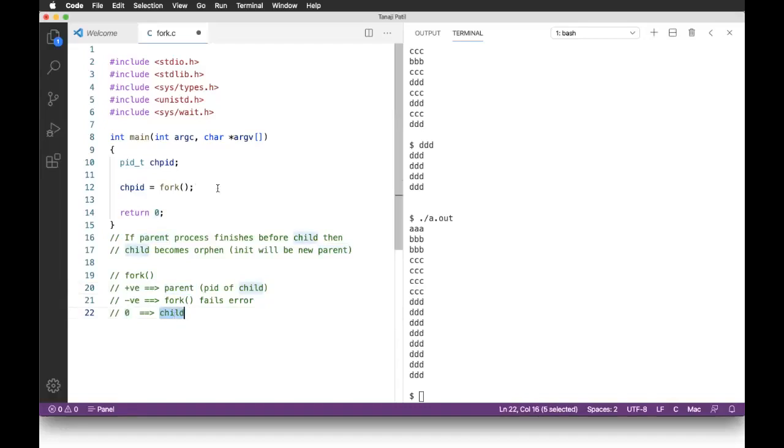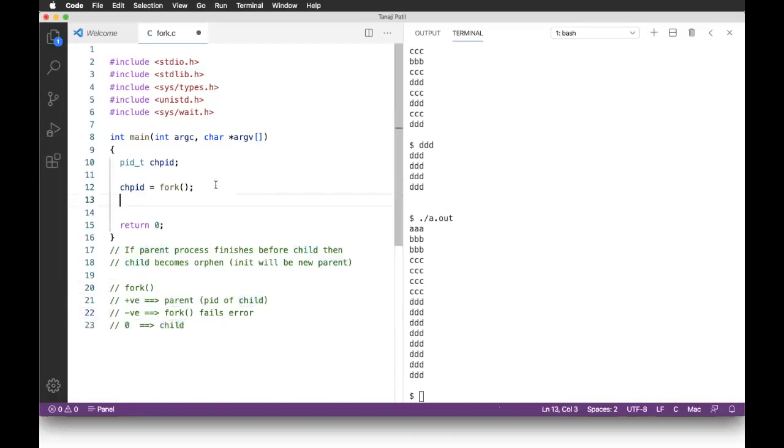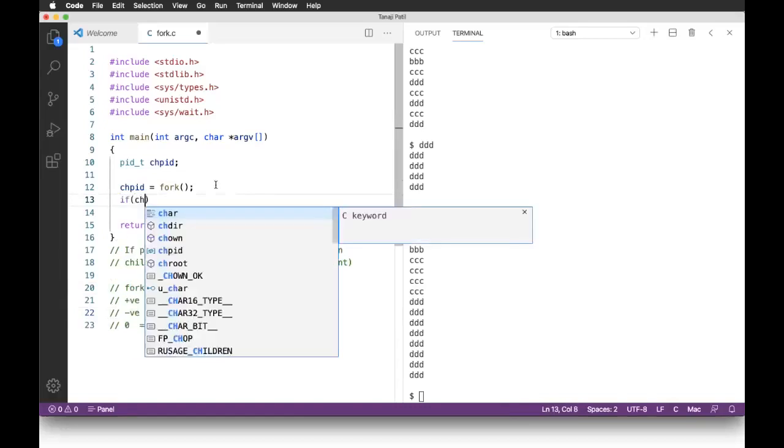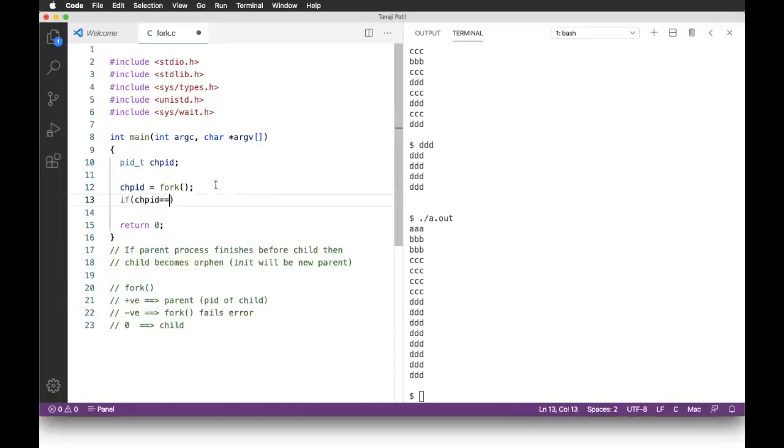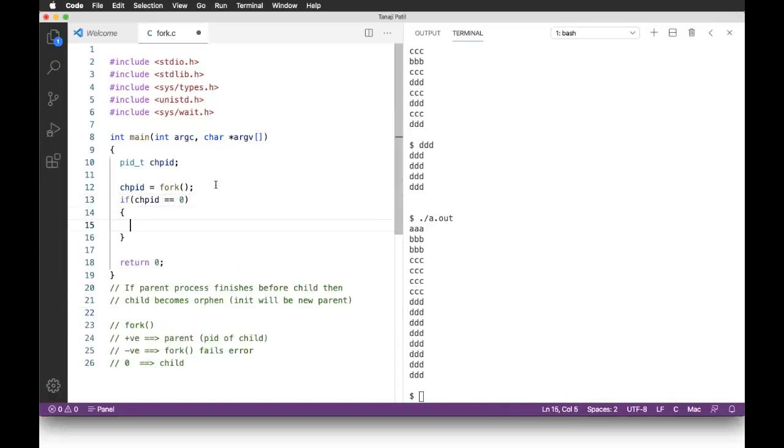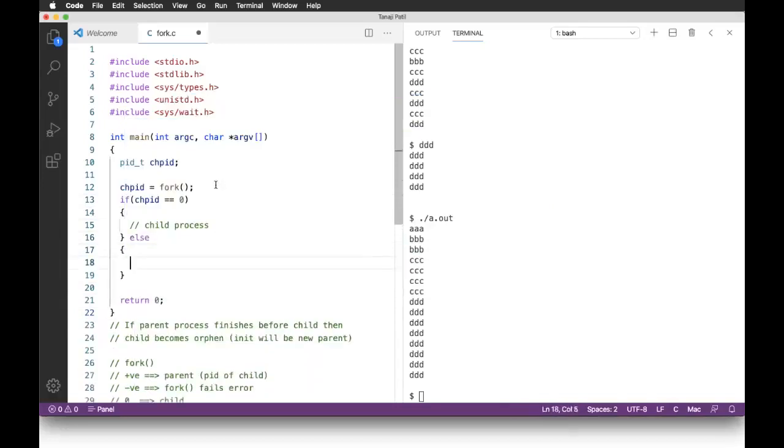And that we can utilize here. So if child's PID equals 0, now 100%, this is the code for the child process. And we can even put something like else. This is 100% code for the parent process. So this is the way of distributing separate code.